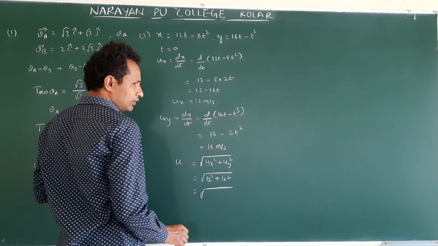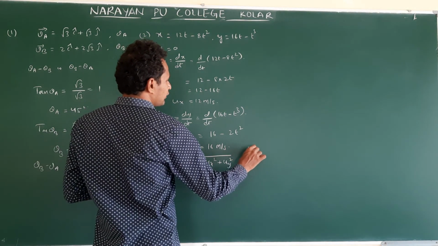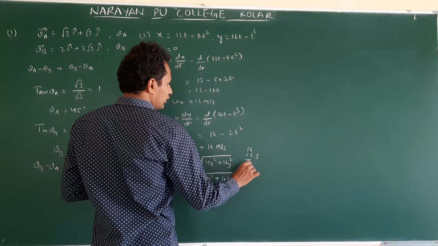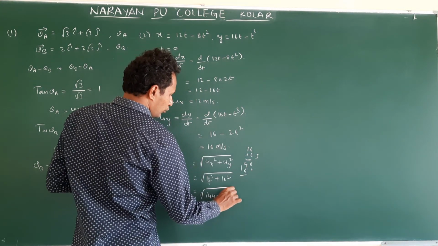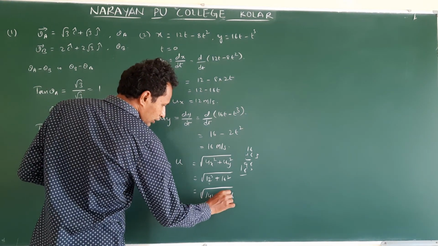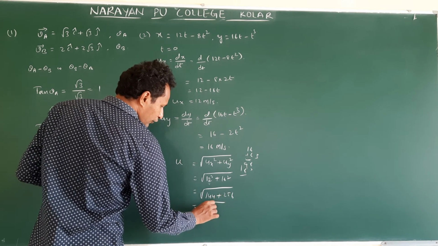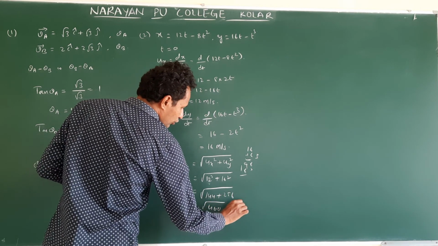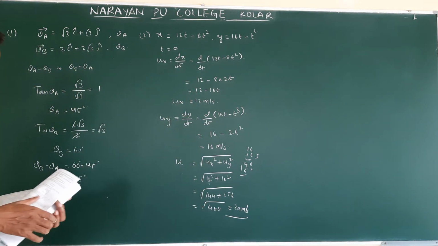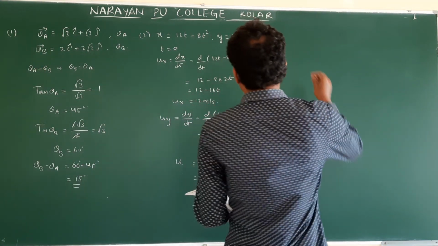Or we will do it this way. 12 square is 144, right? 16 square is 256. 144 plus 256 is 400, and the under root of this is 20. So this is 20 meter per second. Clear? So 20 units, they mentioned. So option 2 is correct. Next, third question.